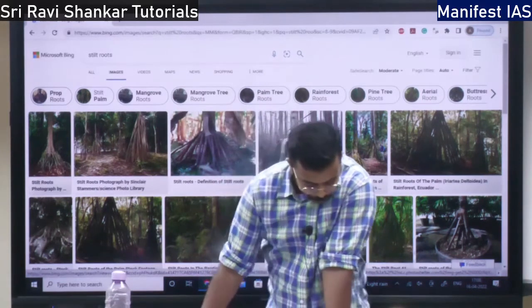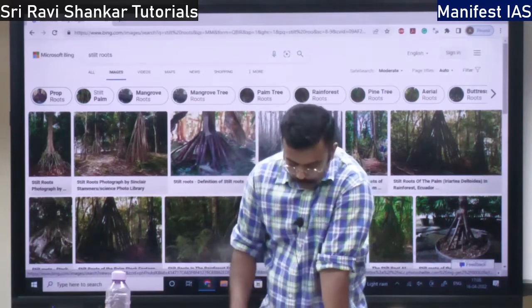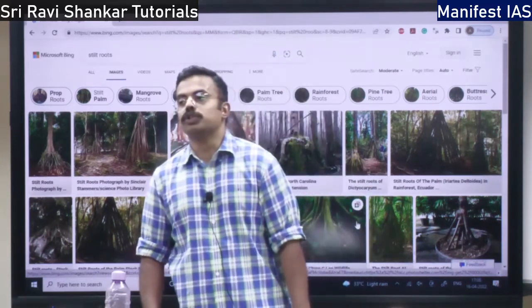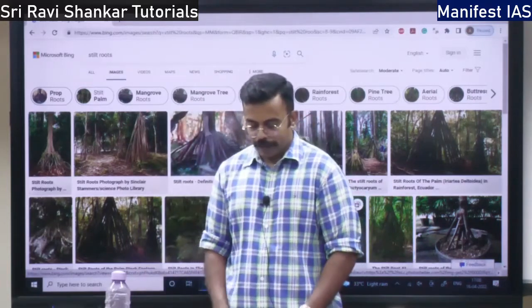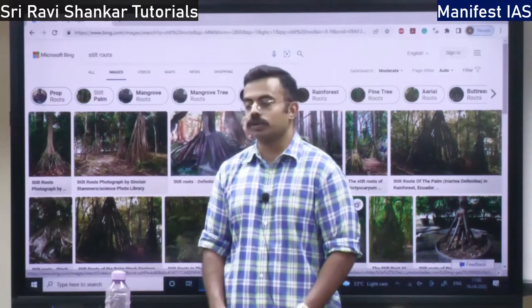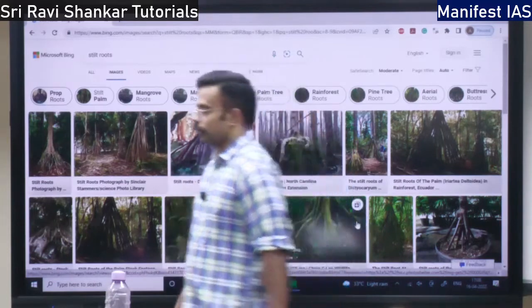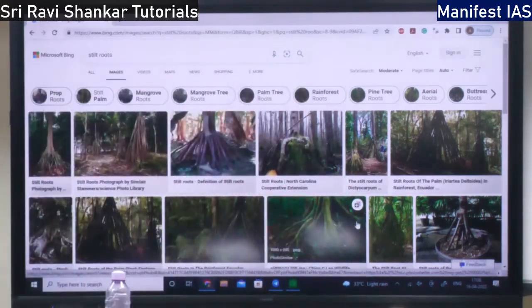Then you have the pneumatophore roots. They are spike-like projections above the ground. So it's better for me to show the image.